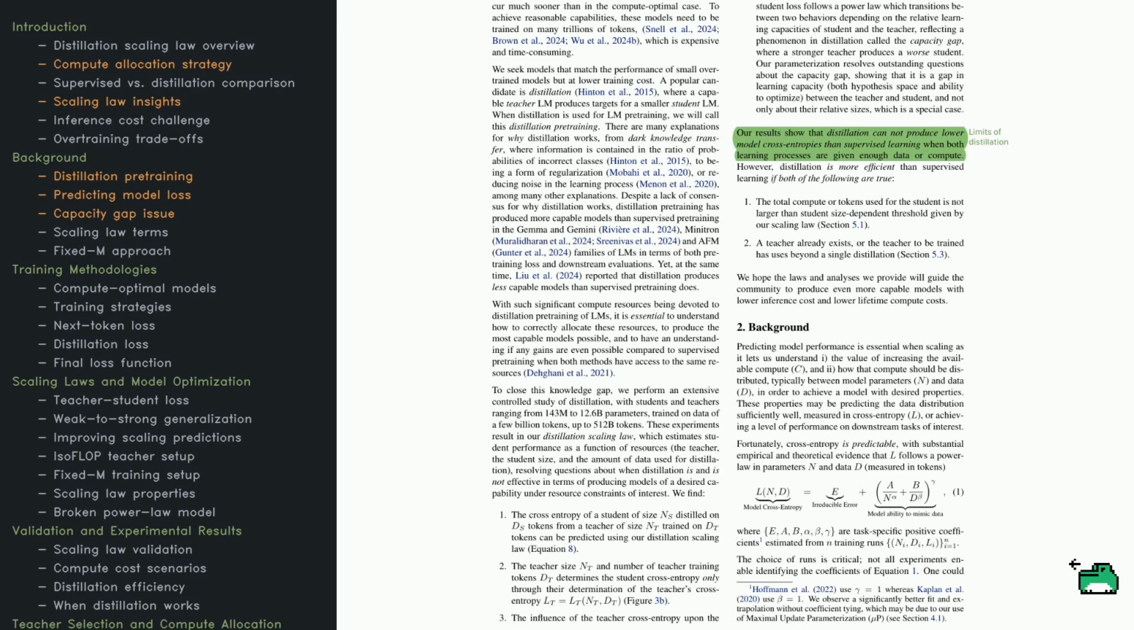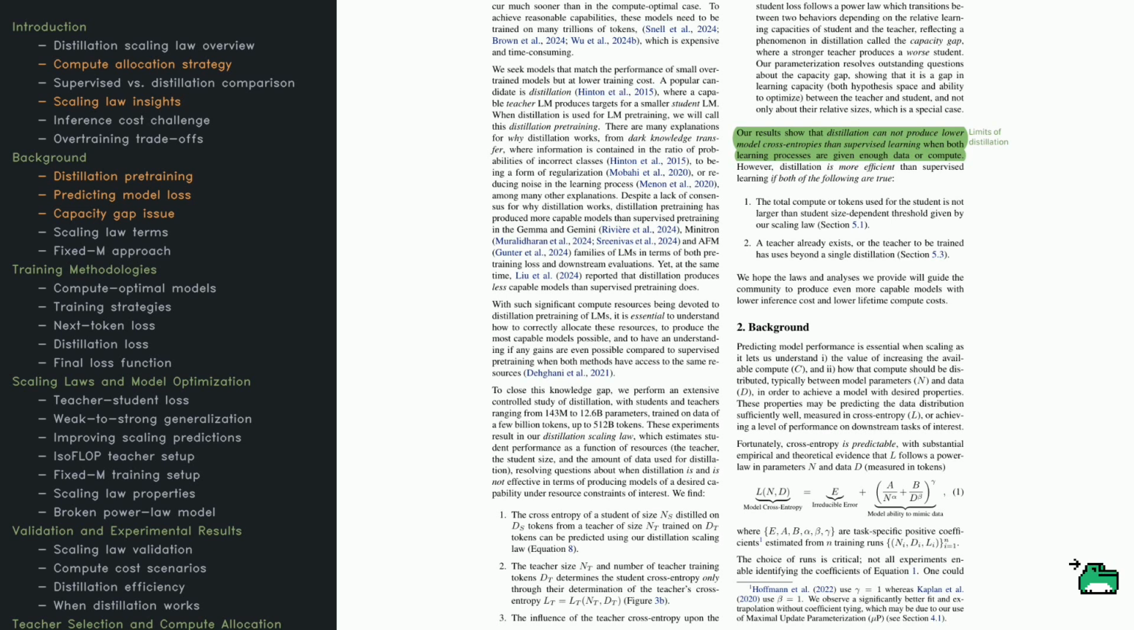The authors ran large-scale experiments on models ranging from 143 million parameters up to 12.6 billion, training them on datasets as big as 512 billion tokens. The results show that the student model's performance relies on three main factors: the student's size, the teacher's size, and the number of training tokens. Turns out, it follows a power law pattern, meaning performance evolves in a predictable way as we scale up compute. A surprising twist is the capacity gap.